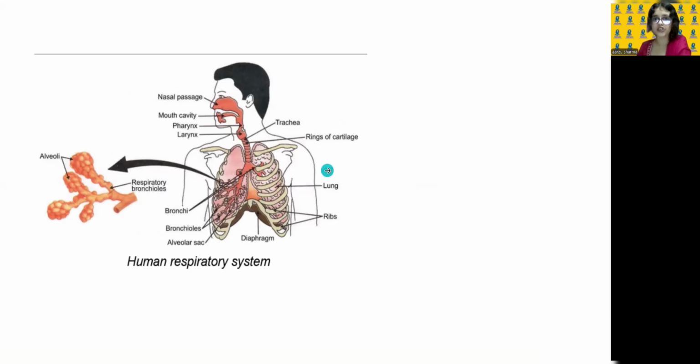I'm sorry for the glitch. Now see, because this is a little confusing, I'll give you a recap and also make you write down some important things. Firstly, just listen to me. First, the air enters through the nose. There, what do you find? You find nostrils. What do these nostrils do? They filter the air. If there is any particle that shouldn't enter your body, it will not allow the waste particle to enter.